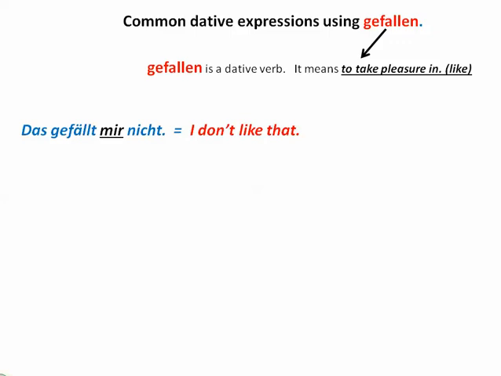In German, if you want to say that you like something, you can say ich mag das, which comes from the modal verb mögen. Or you can use the adverb gern, ich habe das gern. But you can also use this verb, gefallen, which means you like or take pleasure in. So, das gefällt mir nicht means I don't like that.